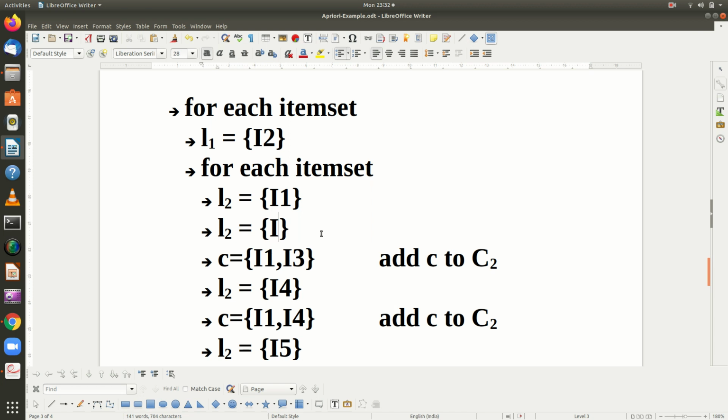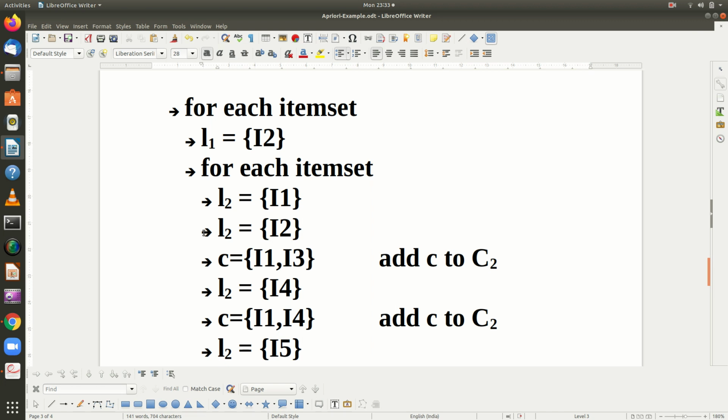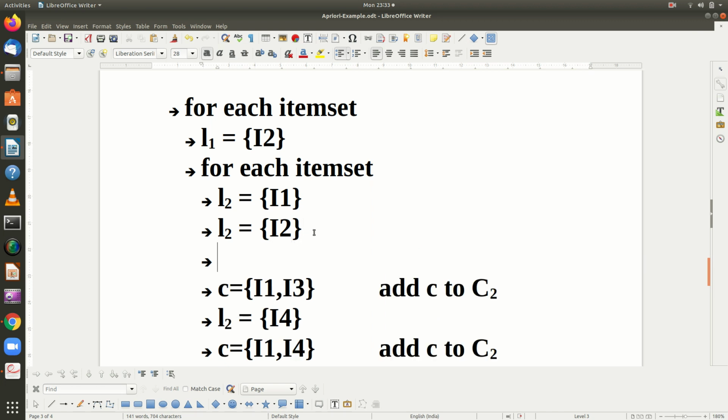Now L2 will be I2. I2 is equal to I2, it is not lesser, so this will not be added. The third time L2 is going to be I3.